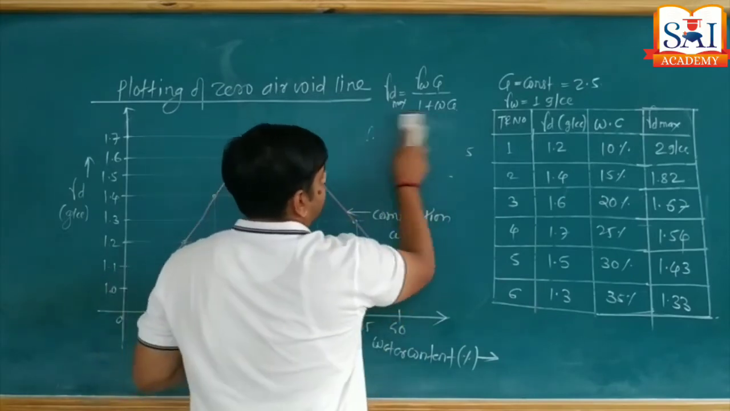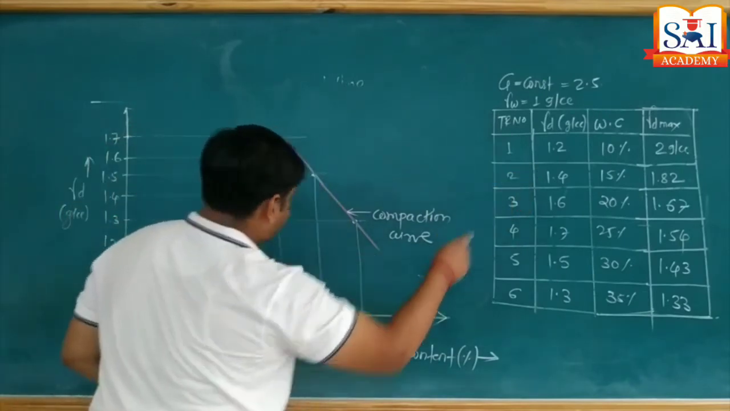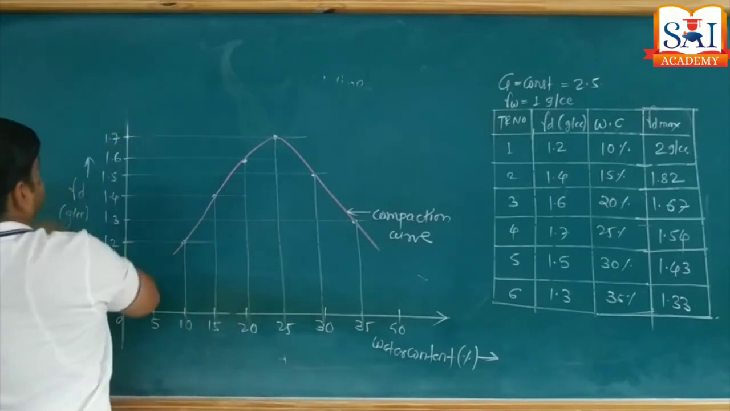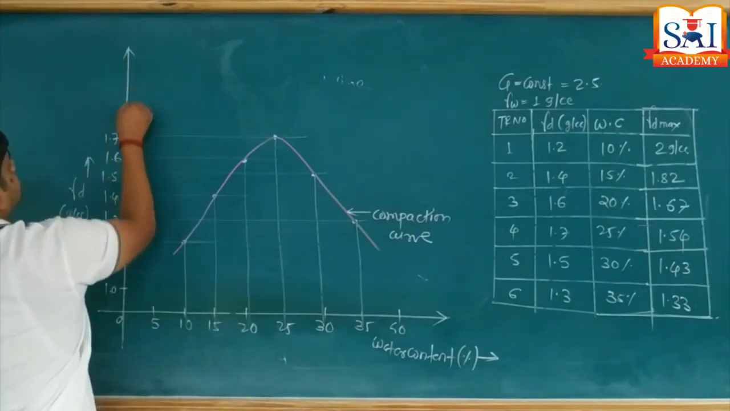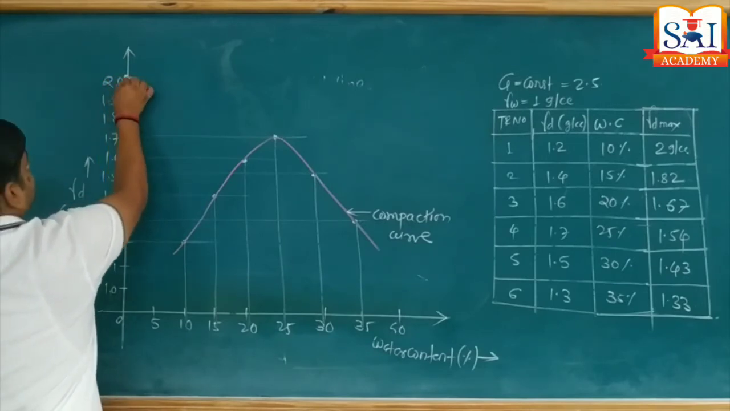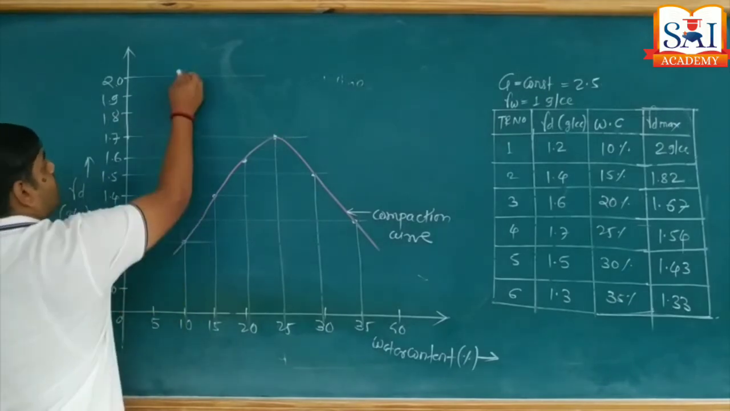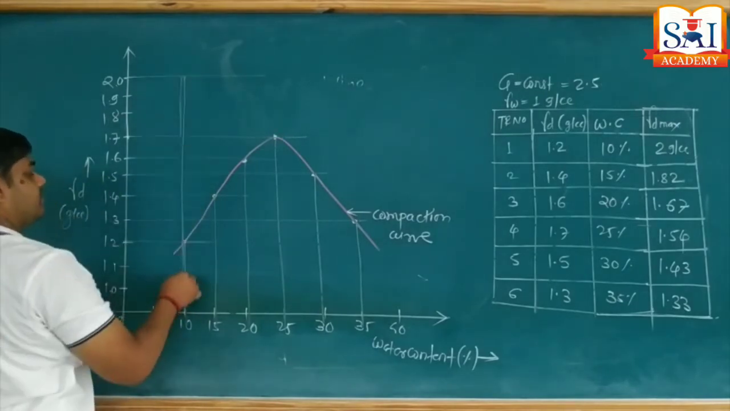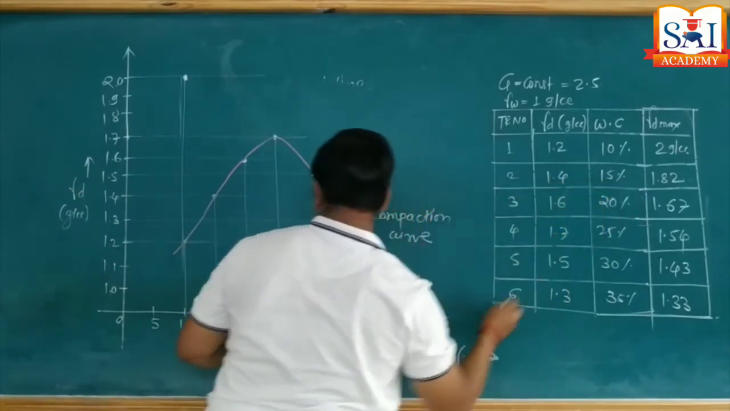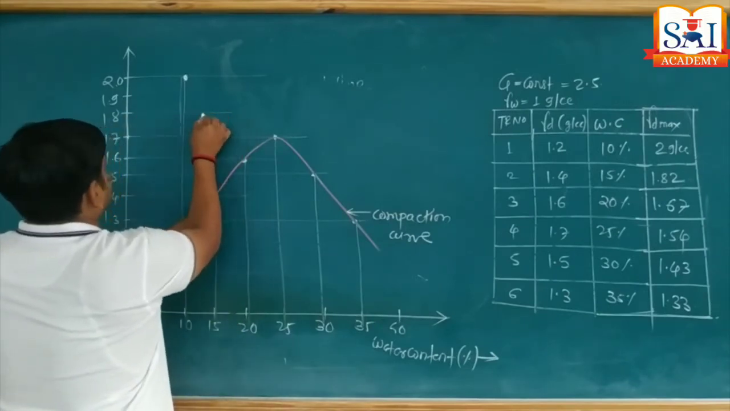Now let's see how to plot these values on a graph. For 10% water content, we have the value 2 gram per cc. I need to extend this x-axis: 1.8, 1.9 and say 2. So for 10% water content, I get the point exactly above the 10% line. Here is my first point. Then for water content 15%, 1.82, somewhere here.